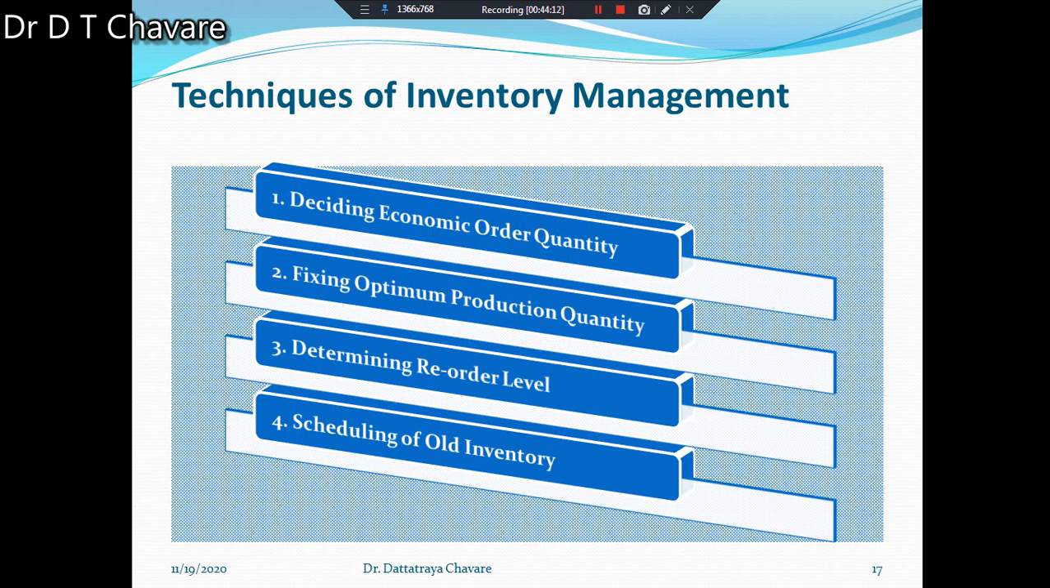In this way, these are the different techniques of inventory management. What are those techniques and how many techniques are there? There are 4 techniques of inventory management, and those techniques also we have to understand. And what are those techniques? First technique is deciding economic ordering quantity. Second technique, fixing optimum production quantity. Third is determining reorder level. Fourth is scheduling of old inventory. In this way, these are the different techniques of inventory management.